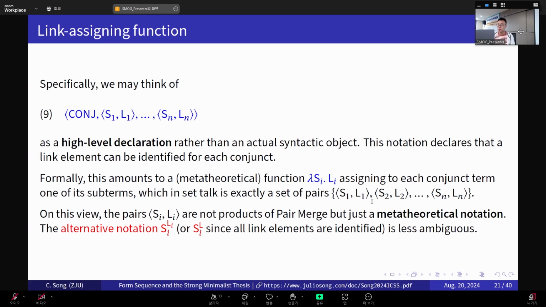So it seems to show us that the angle bracket notation is kind of overloaded in current minimalism. When we see a pair of angle brackets like this, we tend to think this is the product of pair merge, but it's not always the case. And on this view, the pairs SL are not products of pair merge, but just a meta-theoretical notation on our switched perspective. And also on that note, this alternative notation, where we refrain from using the angle brackets, might be a little bit less ambiguous.